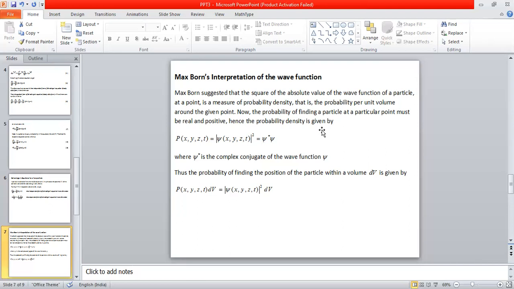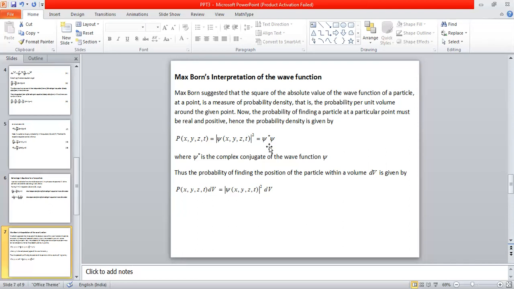Psi itself doesn't have a physical meaning because psi can have positive values, negative values, or complex values. So therefore, it cannot represent a physical quantity directly. But this modulus of psi squared is a real and positive number, which is nothing but the product of psi star into psi, where psi star is the complex conjugate of the wave function psi.